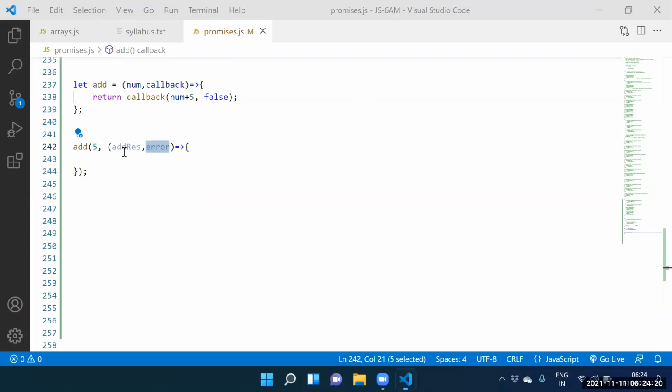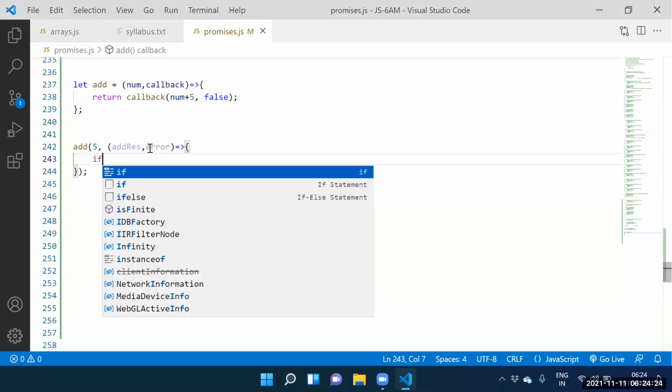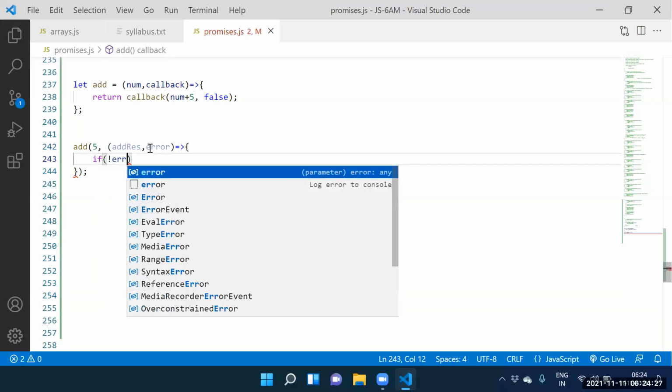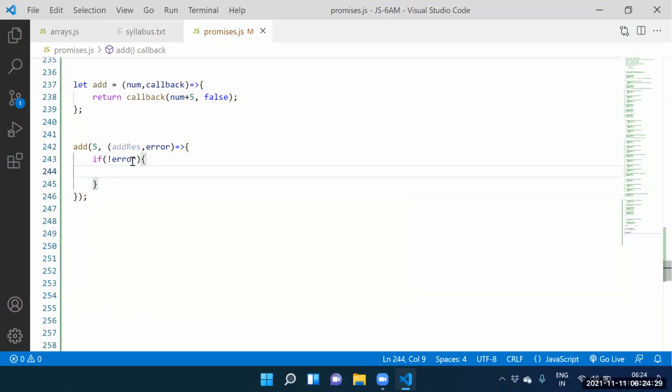Fine. Can I print the add result? So when to print the add result? If of not error. Guys, what is a not error? Not error means error false. If of not error means if of false. So if it is false, we need to print the add result. Console.log of add result.